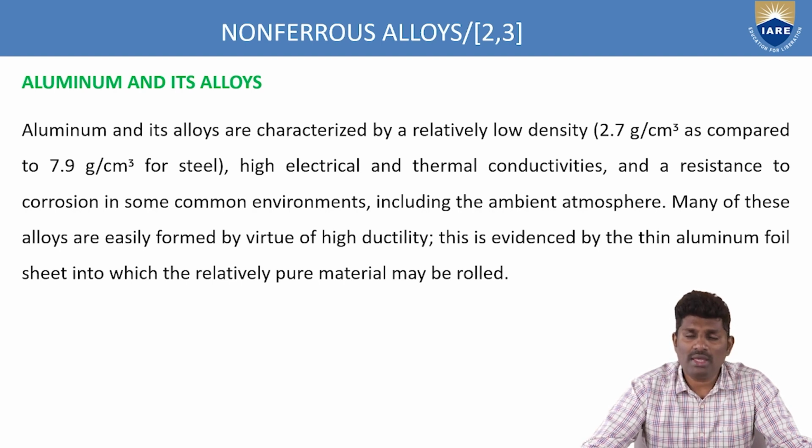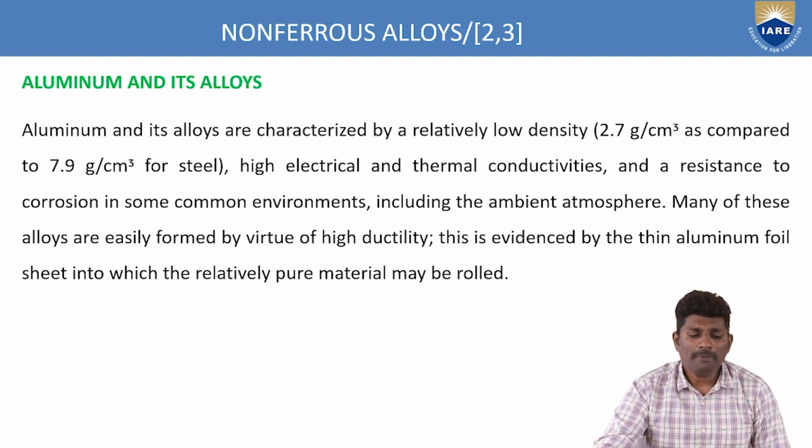So in this case also, we are using aluminum as the base material, and we'll see what are the alloying elements for aluminum to enhance the mechanical properties. So aluminum generally is a low density type of material. So what is the density range here? Low density, around 2.7 gram per centimeter cube to 7.9 gram per centimeter cube, and high electrical and thermal conductivity and resistance to corrosion in some environmental conditions, including the ambient atmospheric temperature. So many of these alloys are easily formed by virtue of high ductility, and this is evidenced by thin aluminum foil sheets into which relatively pure metal can be rolled.